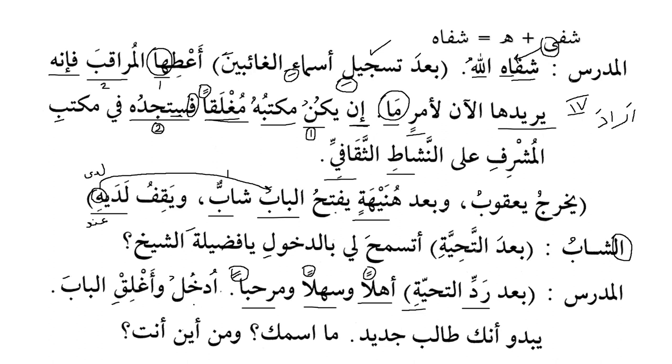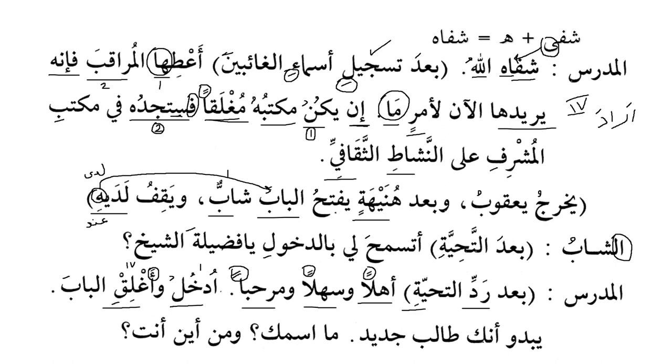So what is the difference between udkhul and aghliq? Yes, please tell me quickly. This is the original form, form number 1, and this is verb form number 4. When we talk about verb form number 1, dakhala yadkhulu, we have to add an extra hamza. This extra hamza can have dhamma or it can have kasra, depending on how it is used. But here, verb form number 4, aghliq, it is always maftuh. It always comes with fatha. Wa aghliq al-baba, and close the door. Udkhul wa aghliq al-baba, get in and close the door.